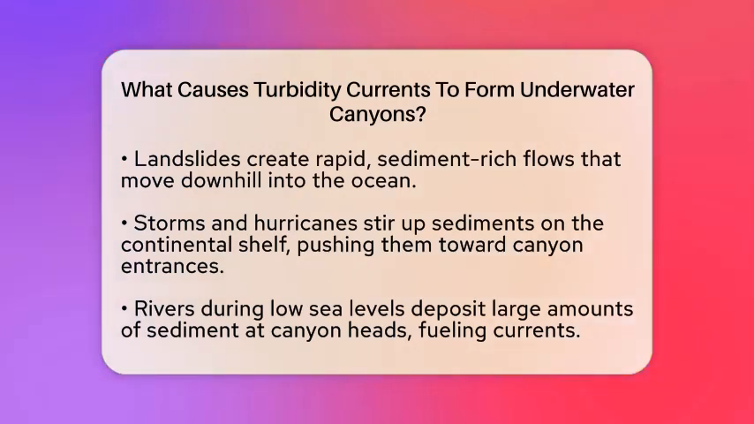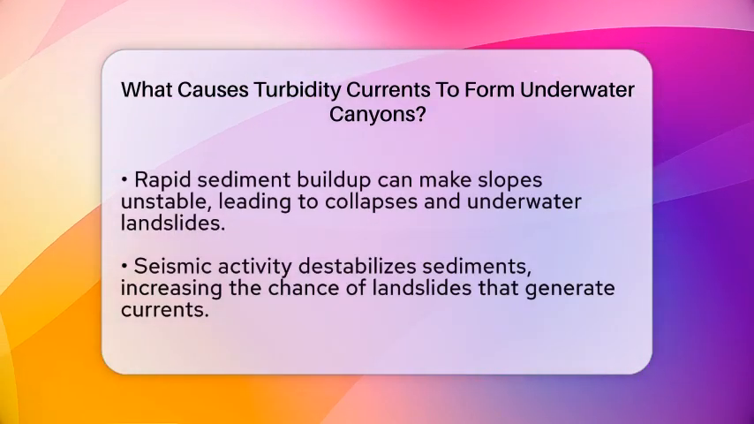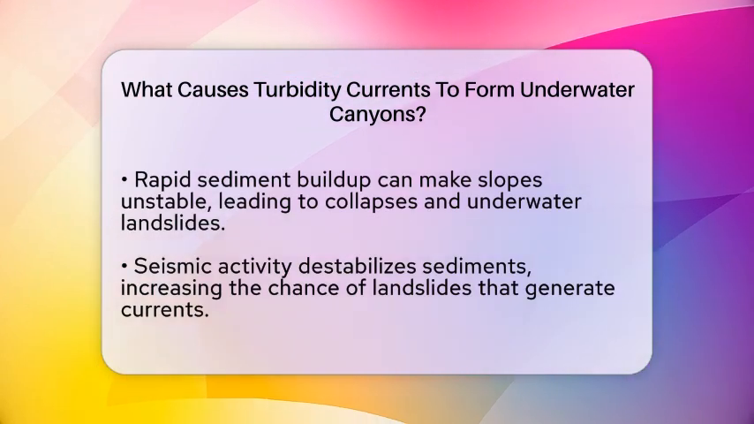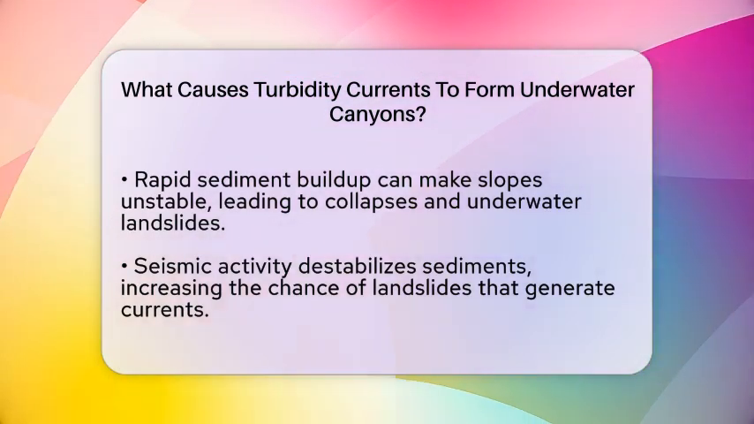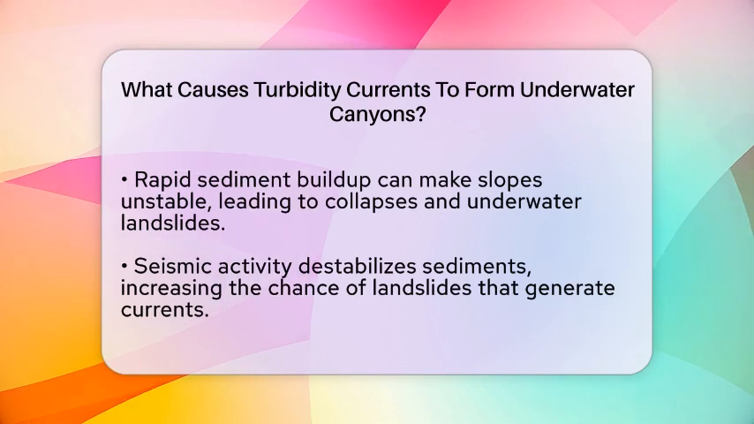Rivers that carry large amounts of sediment during periods of low sea level can also supply enough material to start a turbidity current. When rivers deposit sediments at the canyon head, the mixture becomes dense enough to flow downward. Slope failure happens when sediments pile up too quickly or become unstable. If the slope becomes too steep because of rapid sediment buildup, it can collapse, sending a surge of water and particles into the deep ocean.